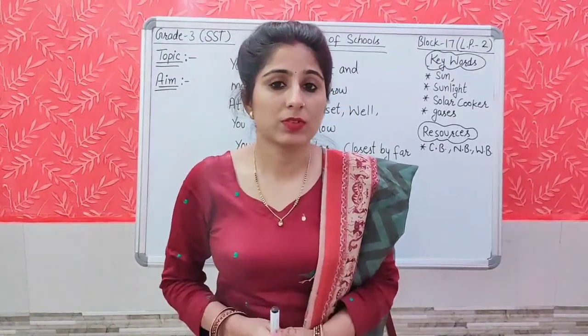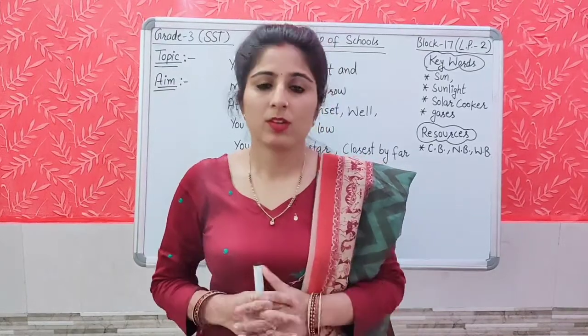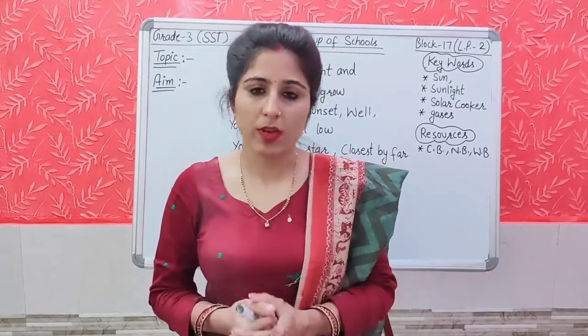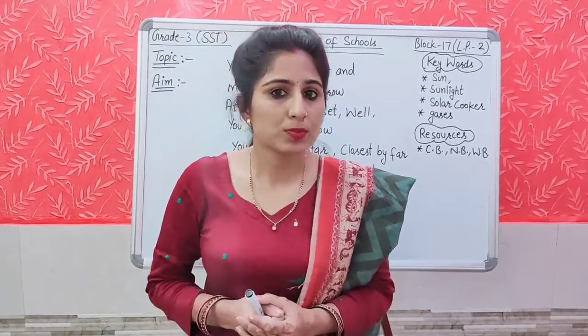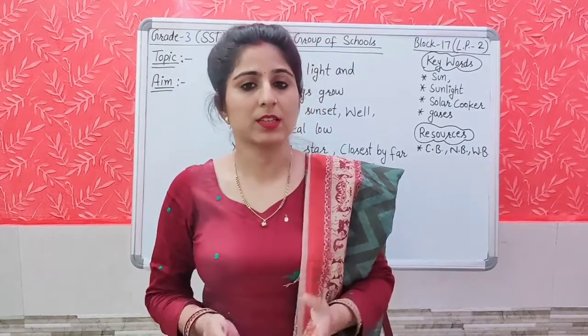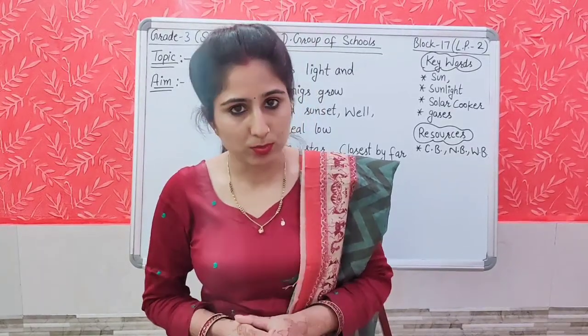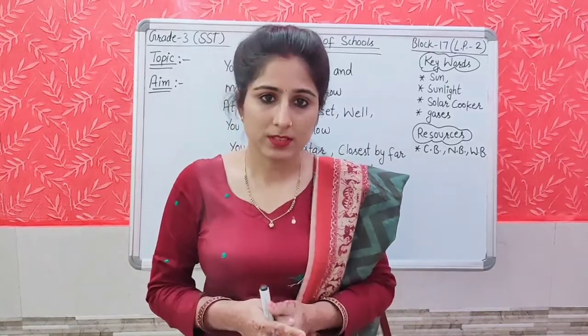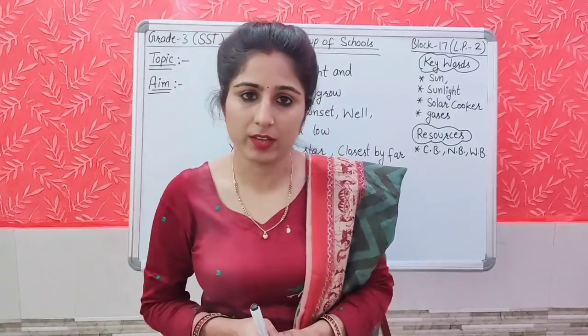In previous class, we learned about the shape of the earth. What is the shape of the earth? It is spherical in shape, and its topmost point is called the North Pole and its bottommost point is called the South Pole, and it is tilted on its axis at a 23.5-degree angle.